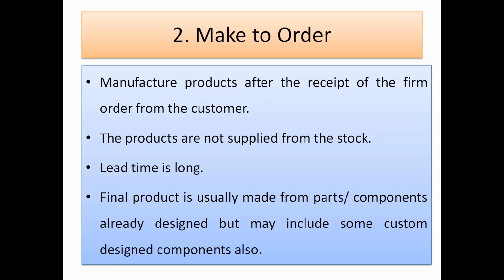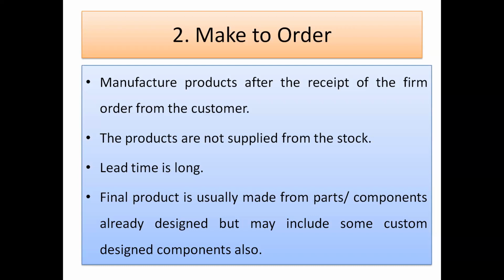So very first, the order should be with the customer, and then only it will be manufactured. The product will not be manufactured until and unless the order is received. In the last case, there is no order. The products are manufactured as per the demand, as per the prediction, as per the forecasting, and then they are shipped to various warehouses, then wholesalers, then retailers, and finally to the consumer.